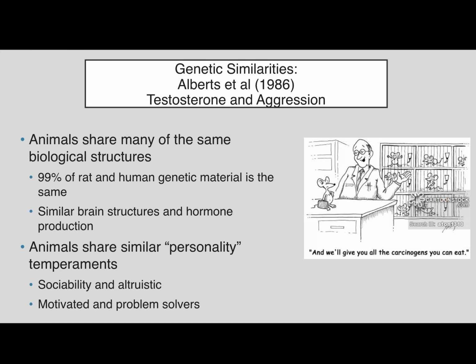We find that rats have 99% of the same genetic material as humans do. They have similar brain structures. They produce similar amounts of hormones and neurotransmitters that humans do. And so if I look at how their body chemicals influence the rats, I can make an inference that those same body chemicals do the same thing within humans because of how similar we are.